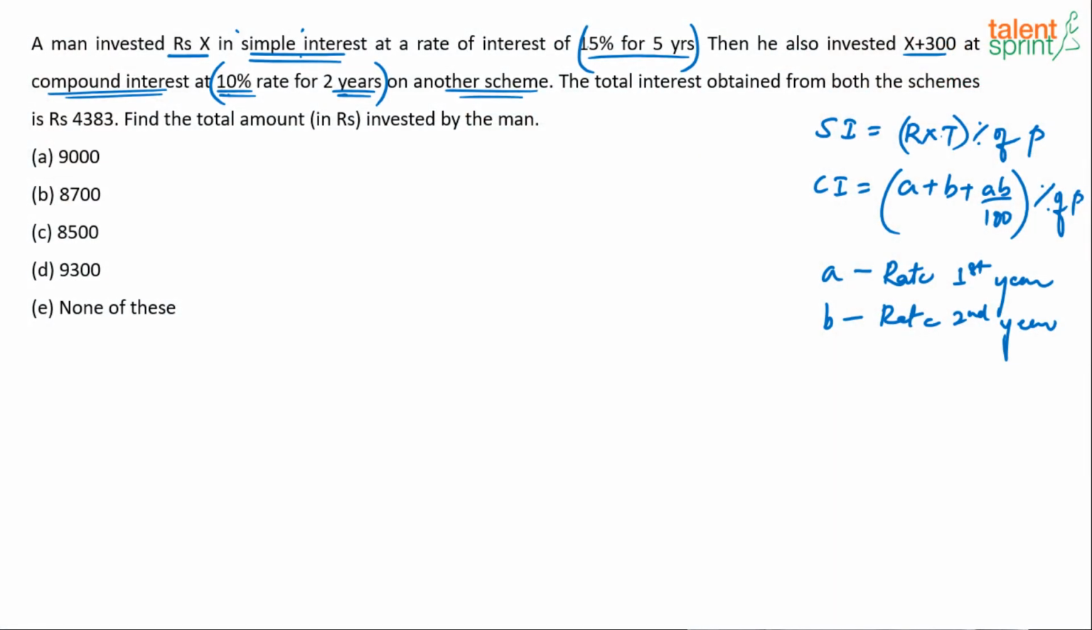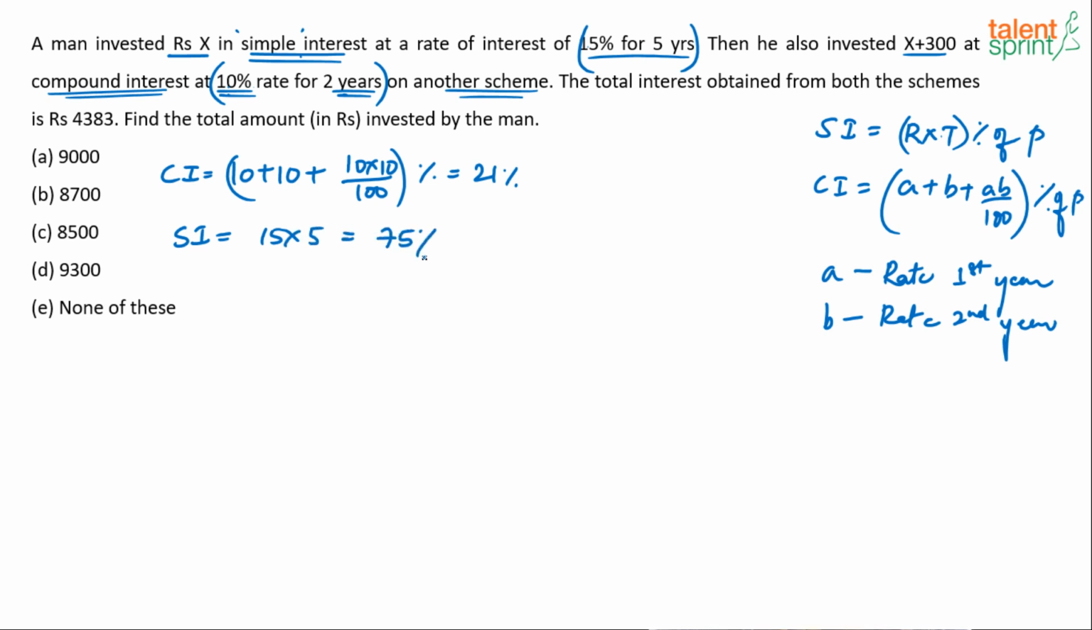Let me now get to solving this question here. So we had 10% for 2 years. So I'm sure that the CI is going to be 10 plus 10 plus 10 into 10 by 100. That's my compound interest, right? How much is this? 21%. This is 21%. What is simple interest? Simple, 15 into 5, 75%.